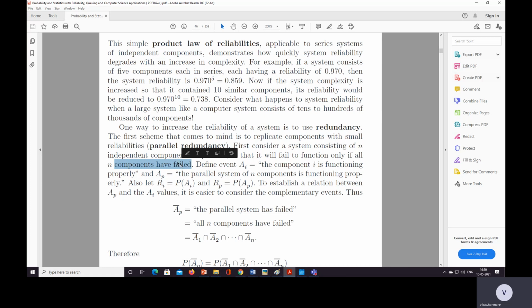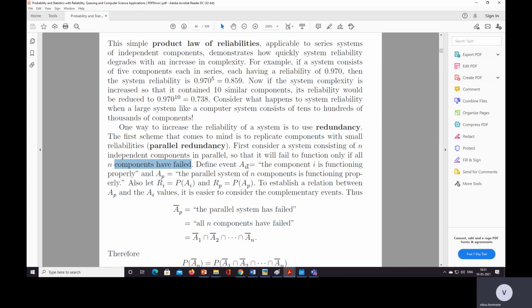Okay. So if a parallel system is there and there are n components, and one of the components has failed, then also the system is working. Suppose there are 10 components and 9 components have failed and one is working, then also the system is working. When will the system fail? When all the n components have failed, then and only then the system fails.